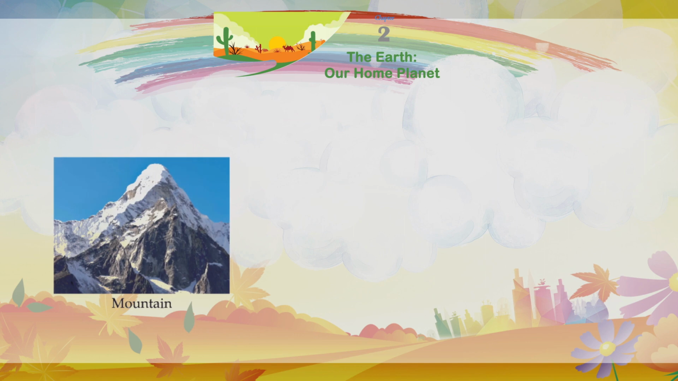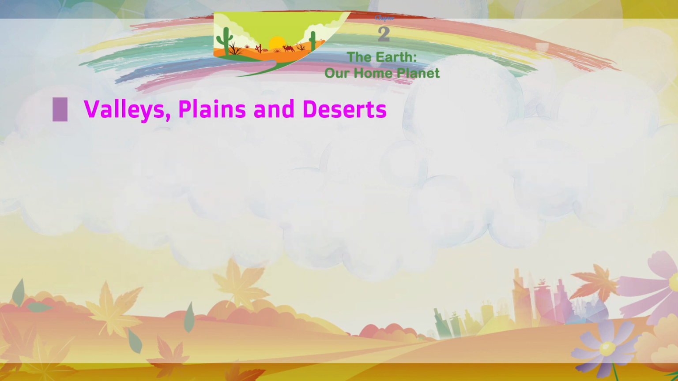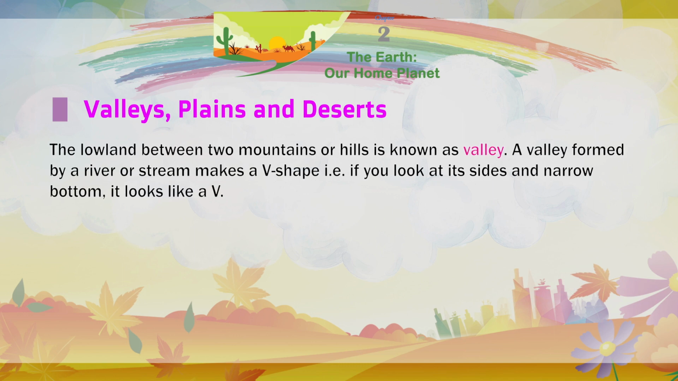Mountain, hill, plateau, valleys, plains, and deserts. The lowland between 2 mountains or hills is known as valley. A valley formed by a river or stream makes a V shape. That is, if you look at its sides and narrow bottom, it looks like a V.